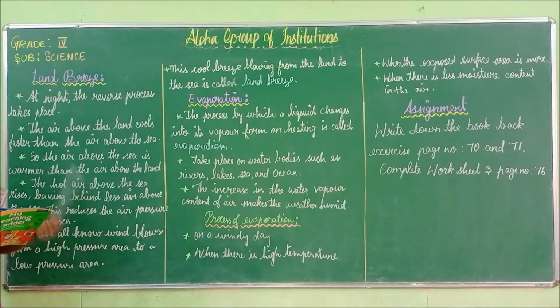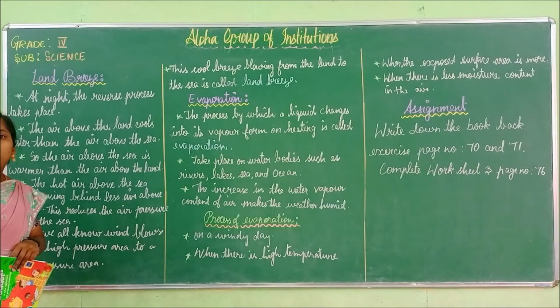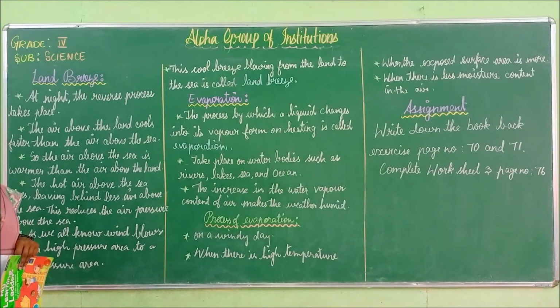The air above the land cools faster than the air above the sea. So we already said that the air above the land cools faster than the air above the sea level. So the air above the sea is warmer than the air above the land. Now at night time, the exchange of the air has happened, so the air above the water is warmer than the air above the land.